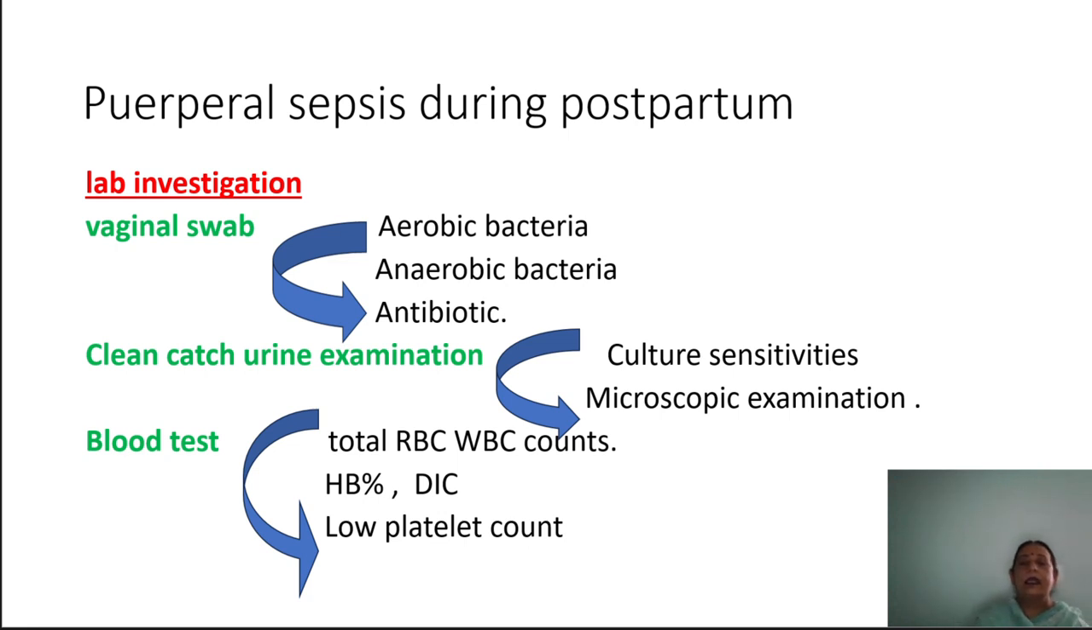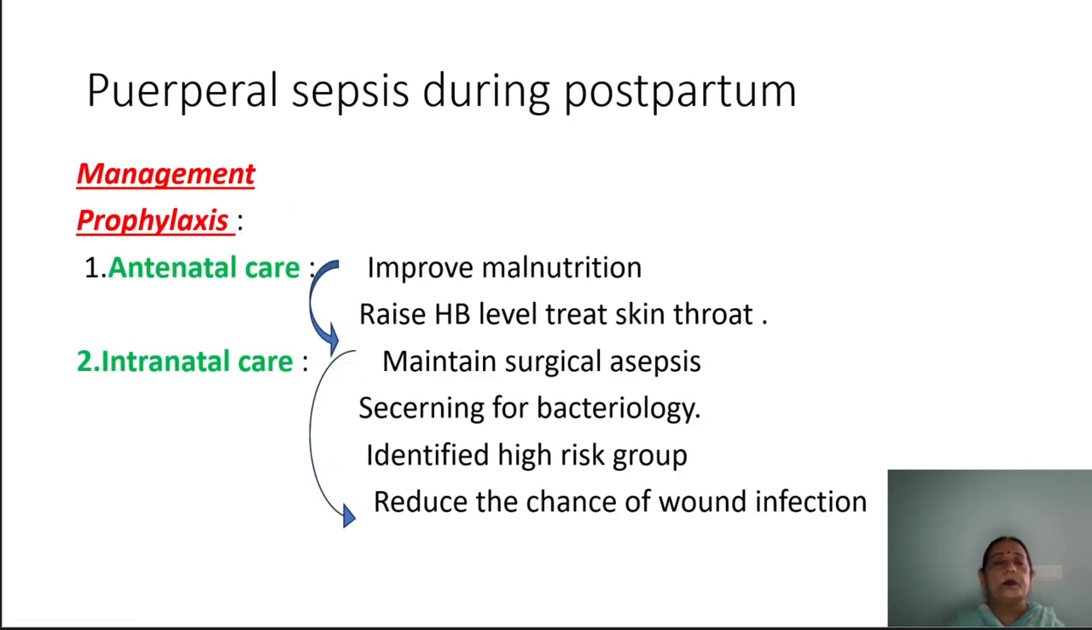Next one is the blood test. In the blood test, we will see the RBC, WBC count and Hb, and the low platelet count, and the patient should be observed for DIC, disseminated intravascular coagulation. So these are the blood investigations which are carried out to diagnose puerperal sepsis.